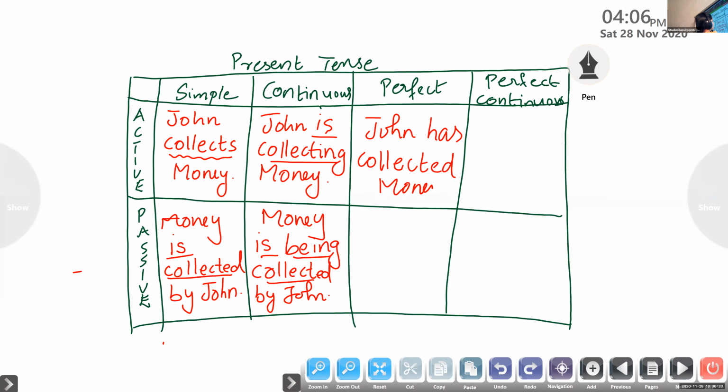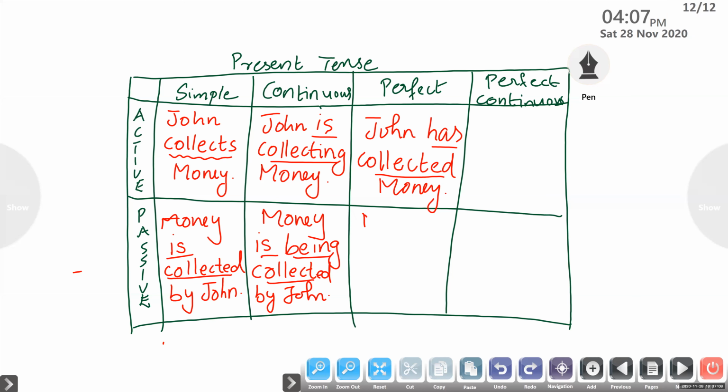Underline the finite verb, all of you. Tell me the finite verb used here. Has collected. Correct. You're giving me the answer, so be confident and tell me the answer. Now we are all going to set the passive voice form of this particular sentence. So we got the perfect form and we are planning to change this present perfect form into its passive. Remember point number 1, interchange the position of subject with object and object with subject. So here we should begin our passive voice with Money, the object of the active voice.